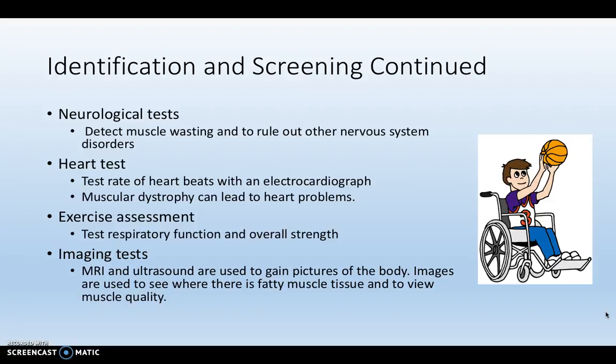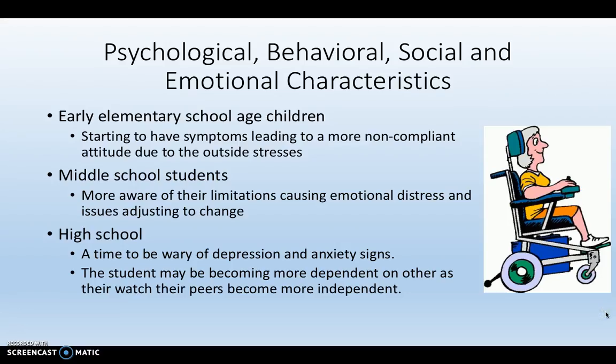There are also imaging tests done by MRI and ultrasound. These are used to gain pictures of the body. Images are used to see where there's fatty muscle tissue and to view muscle quality. Identification and screening is done to see what available treatments are out there for the person diagnosed with muscular dystrophy. The idea is to prevent complications that result from weakness, reduced mobility, and cardiac and respiratory difficulties.